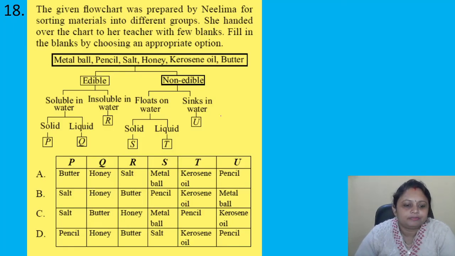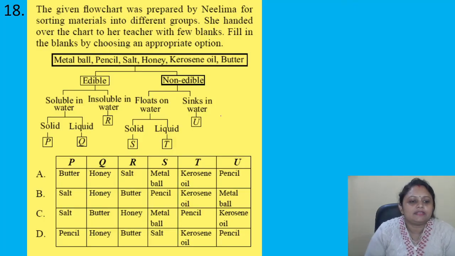Okay, so here first one, that is for P. Soluble in water, solid. So soluble in water and solid, that is, we can say that it is the salt. So salt that is soluble in water, and also it is solid. So P is the salt here. Next, soluble in water and liquid. So it is the honey. Honey is soluble in water and it is the liquid.